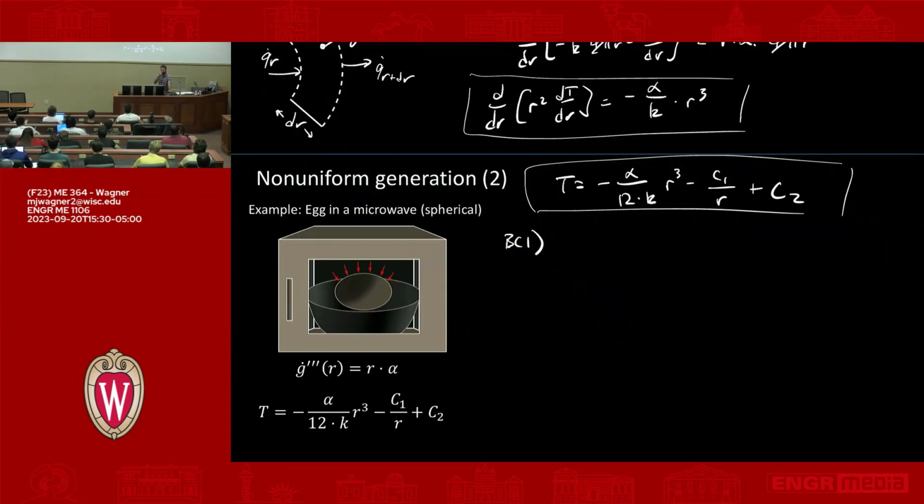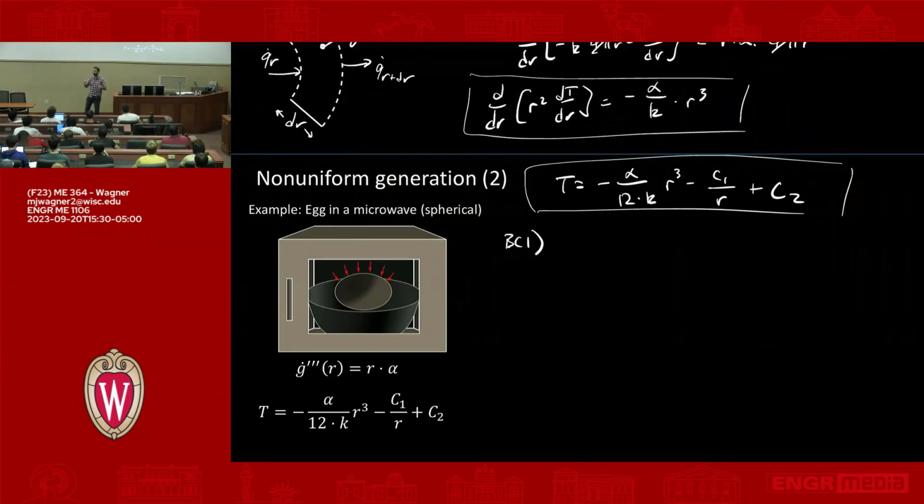It's a little weird to think about because it's right in the middle of the domain, but there's a symmetry there. At r equals 0, there's symmetry, and so something special is happening at that spot in terms of heat transfer. And that is that there's no heat transfer. At r equals 0, Q dot is 0. If you think about that a little bit, if everything is uniform, there's no reason why heat would flow from one side of the egg to the other side.